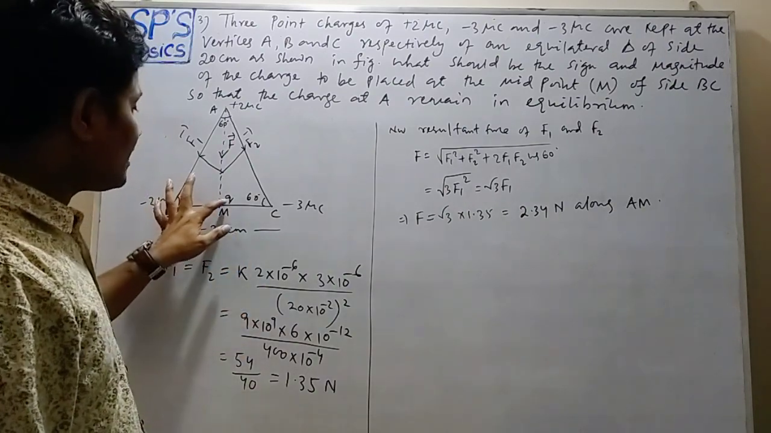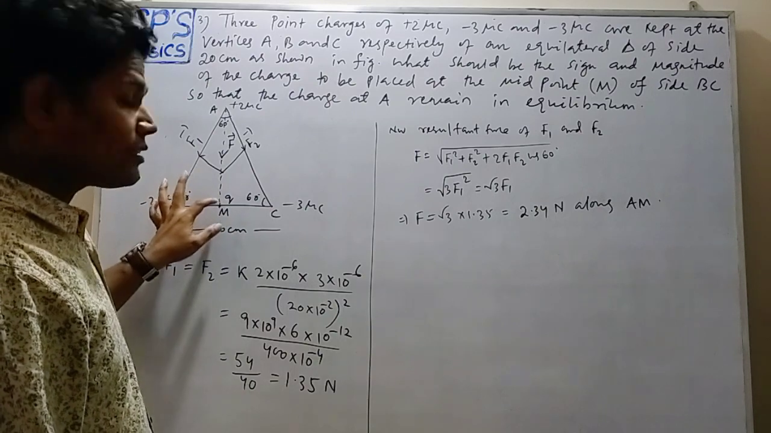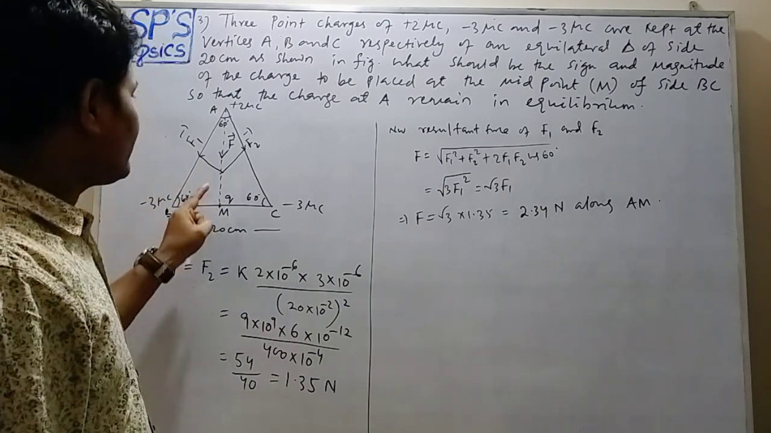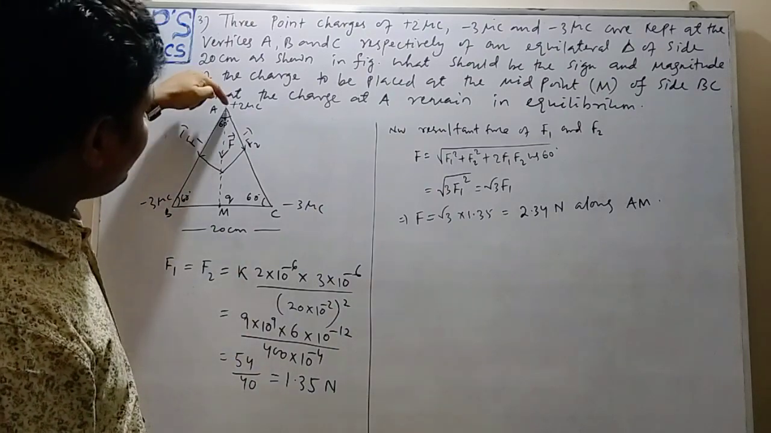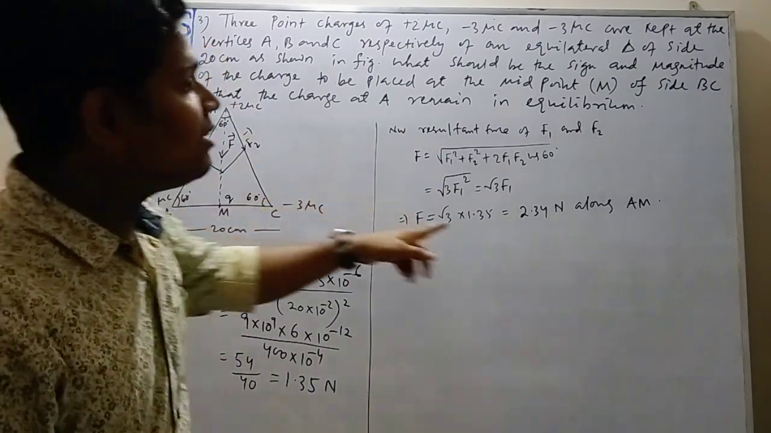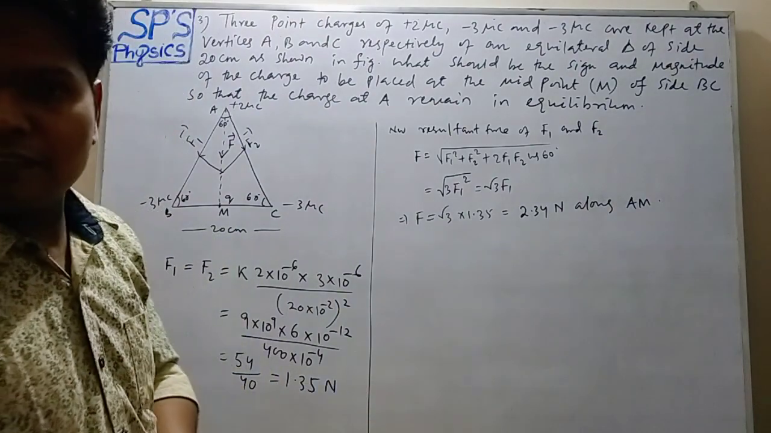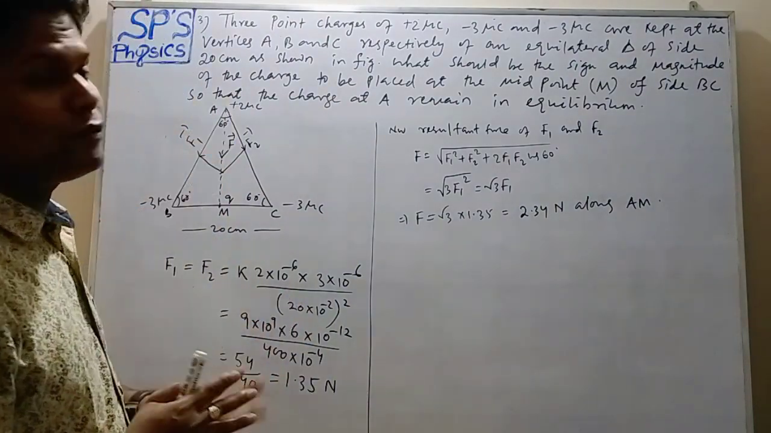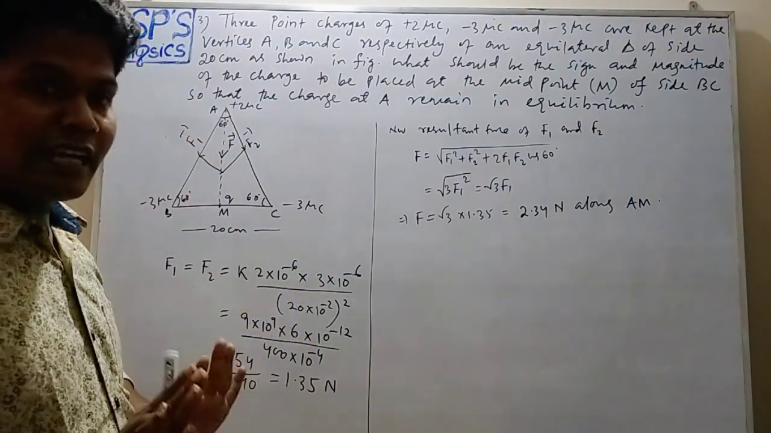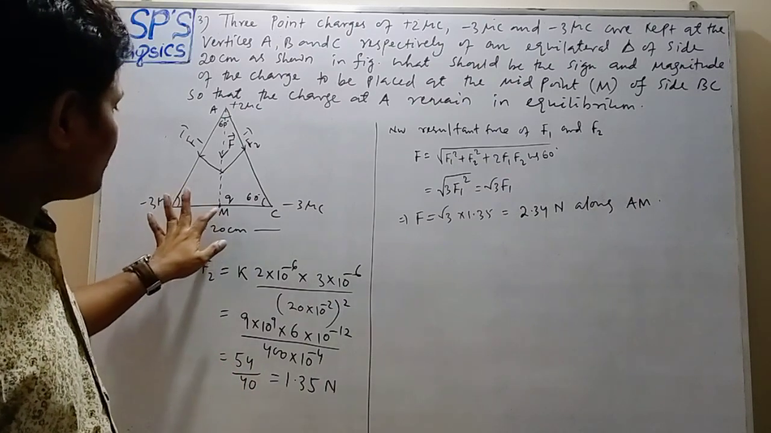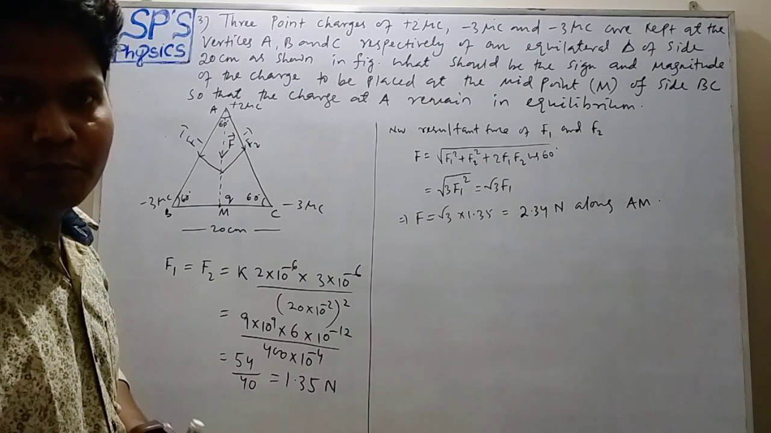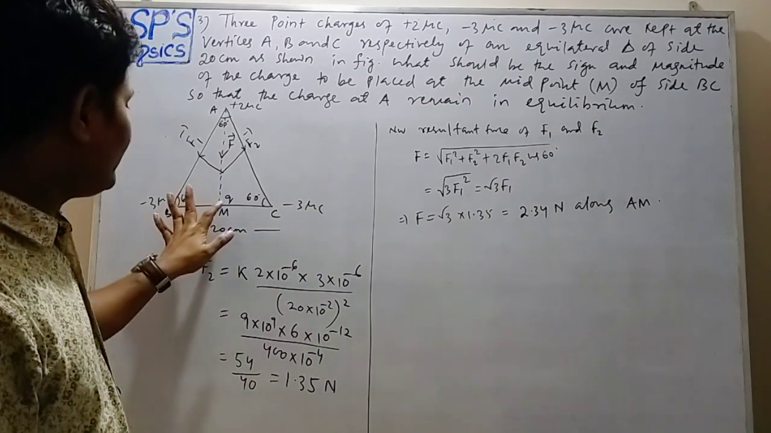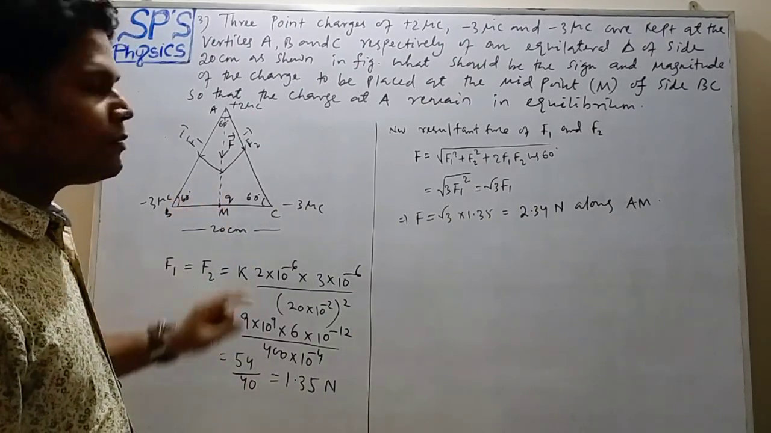So we have to take that charge Q as positive. If we take that charge as positive, then the force on it will be along MA, and the force on the charge at A is along AM, so they will cancel each other and the charge at A will remain in equilibrium. So the sign is done. What will be the sign of charge Q at the midpoint M? Positive. Okay, now we have to find out the magnitude of charge Q.